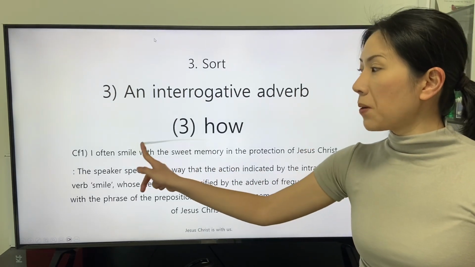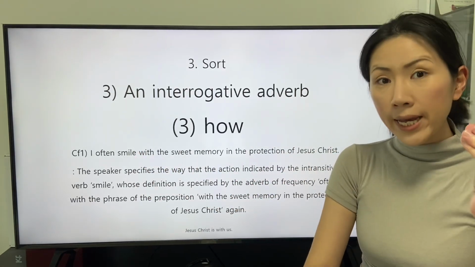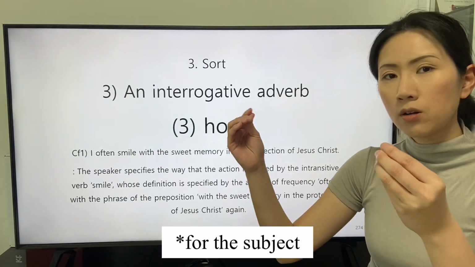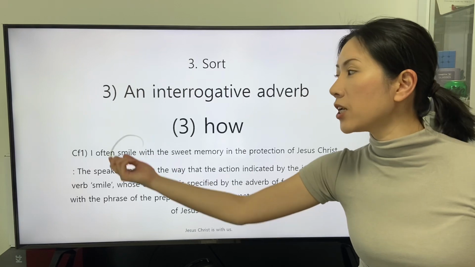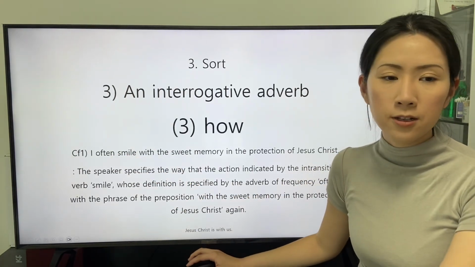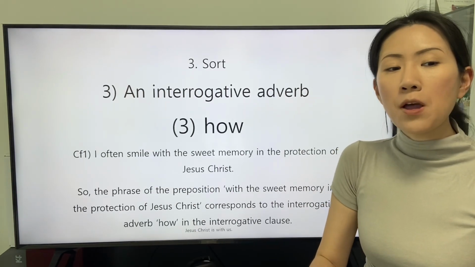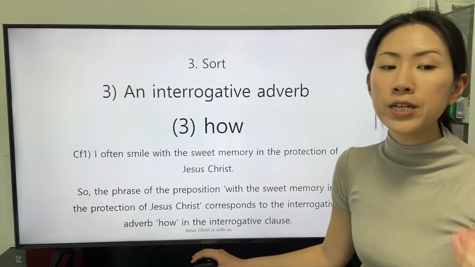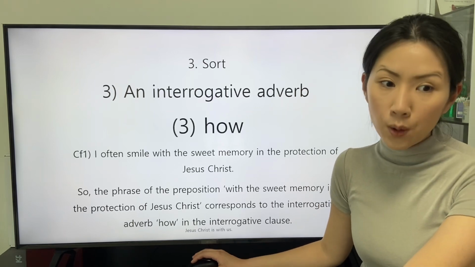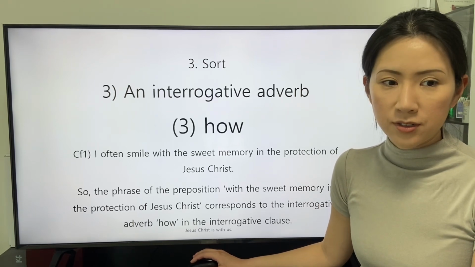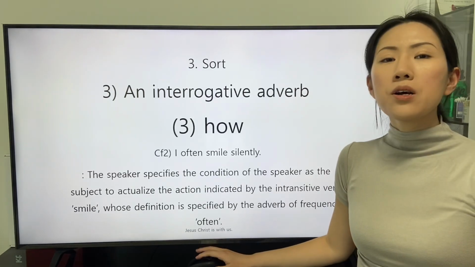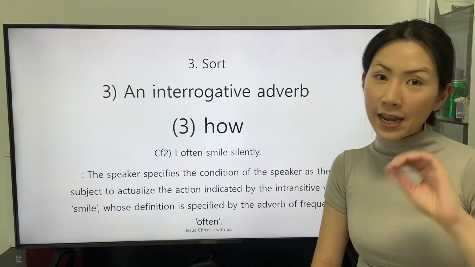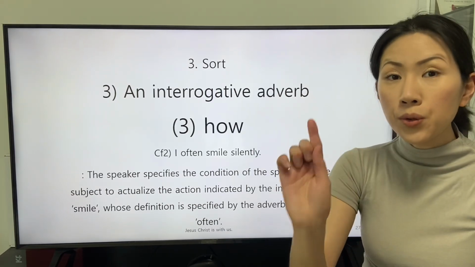The phrase of the preposition with reveals the way for the subject to be in the condition to actualize the action indicated by the intransitive verb smile. So the phrase of the preposition with the sweet memory in the protection of Jesus Christ corresponds to the interrogative adverb how in the interrogative clause. The other conference is stated in the second clause. I often smile silently.